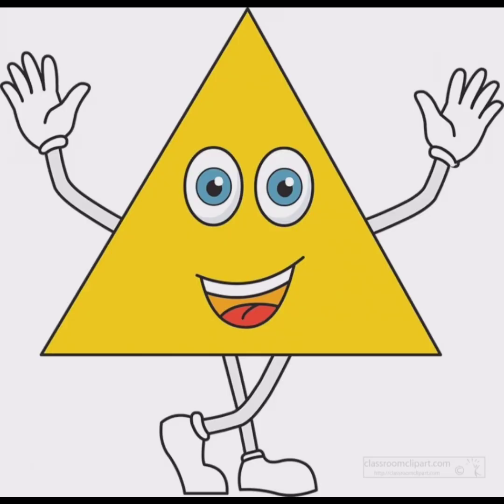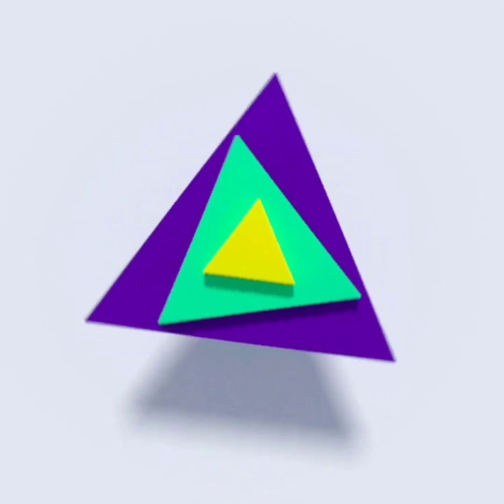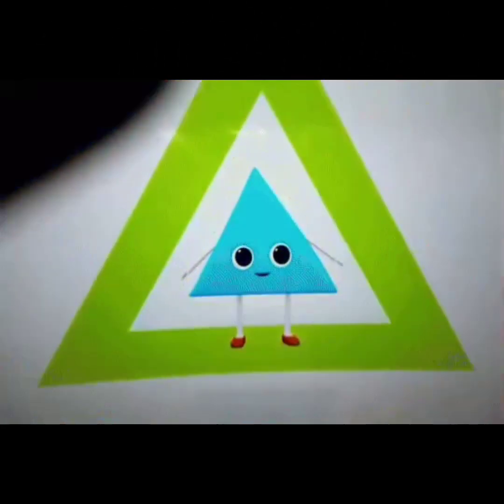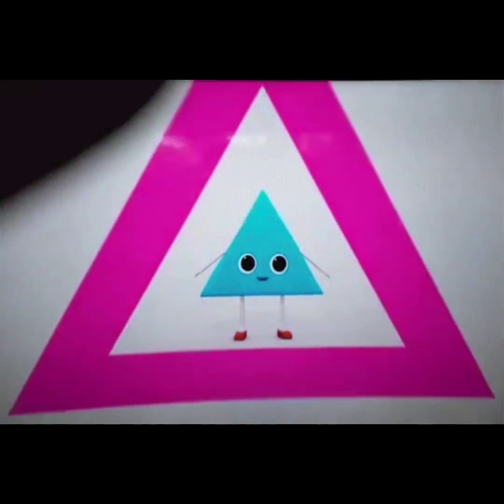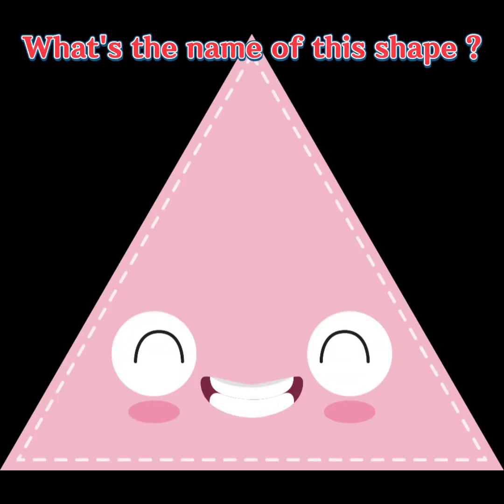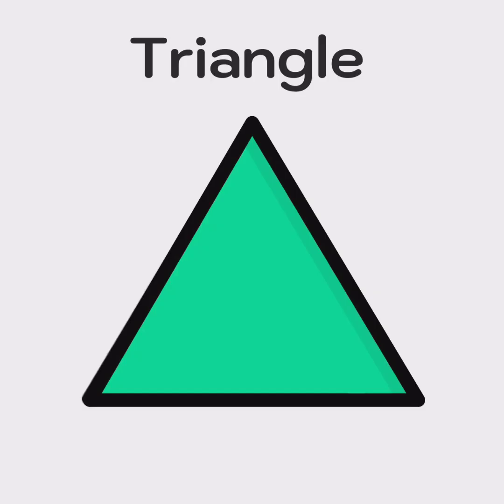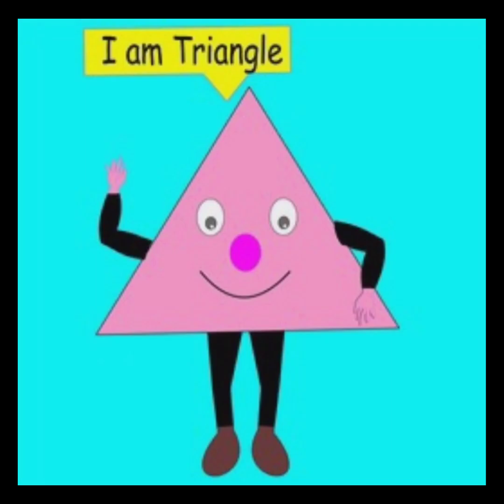What shape is this? What's the name of this shape? It's got 3 sides, it's got 3 corners. Tell me students, what's the name of this shape? Can you guess the shape? Yes, it's a triangle. Hi, I am a triangle.